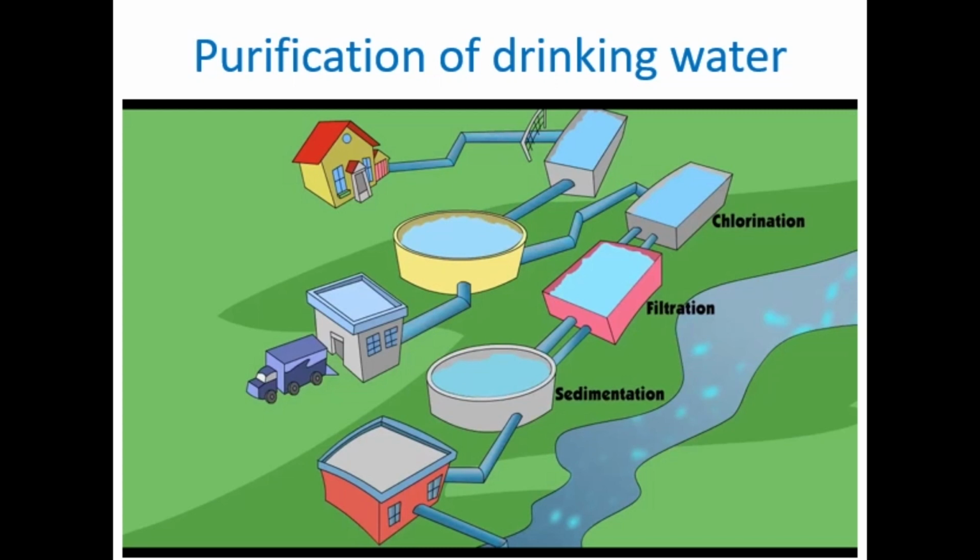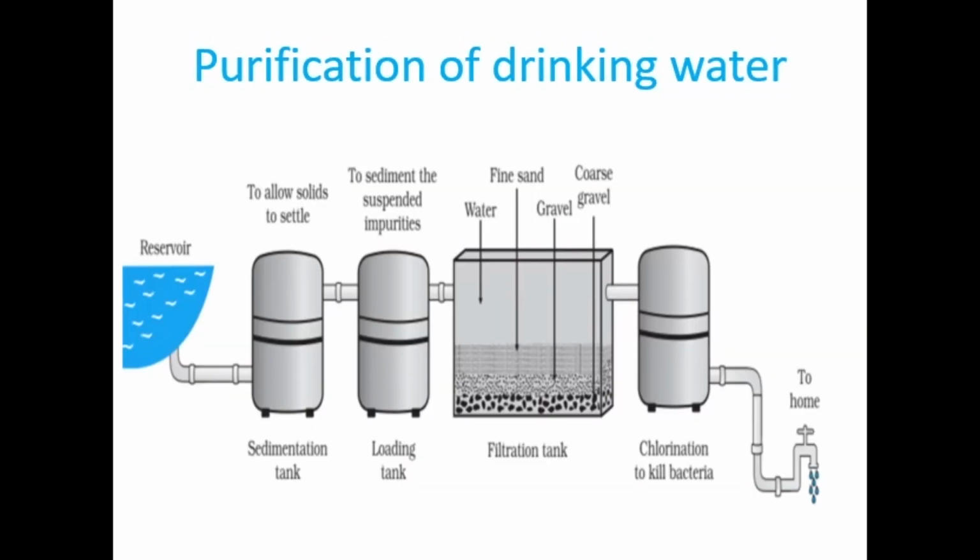Our next topic is purification of drinking water. Water from various sources may contain disease-causing germs and impurities. So water that reaches our homes through pipelines is treated and purified before we use it. What is water purification? Water purification is the process through which contaminants from water are removed to make it potable or fit for human consumption.